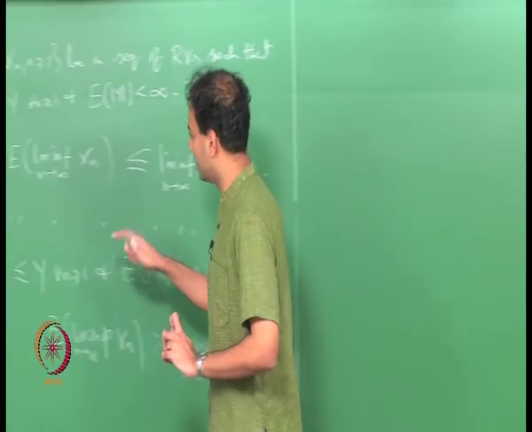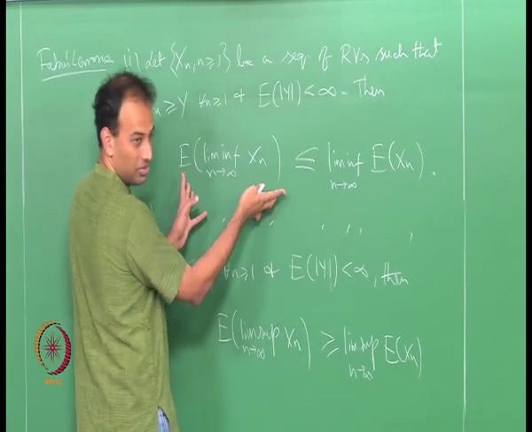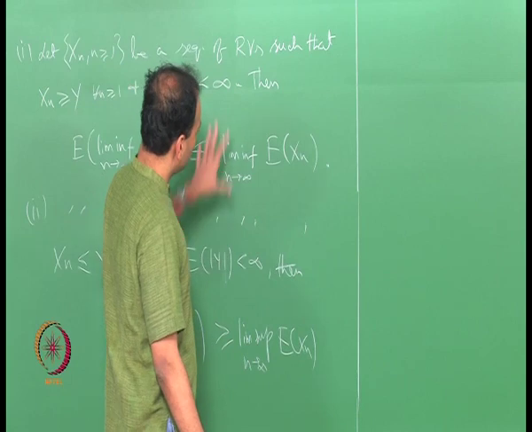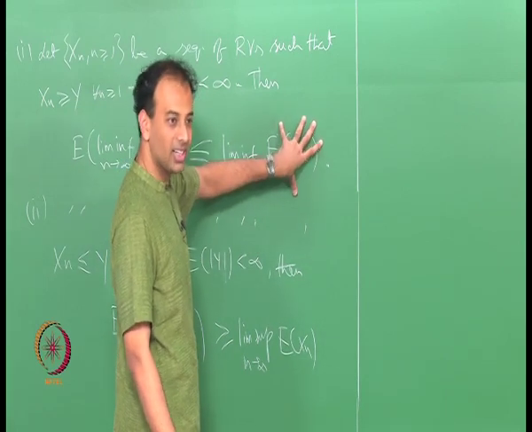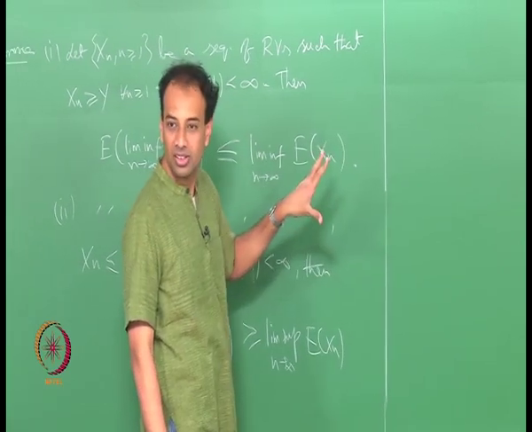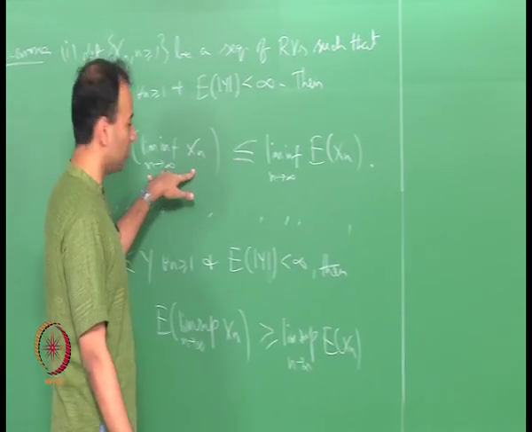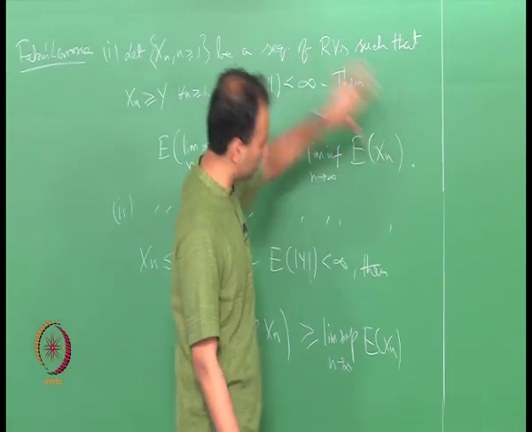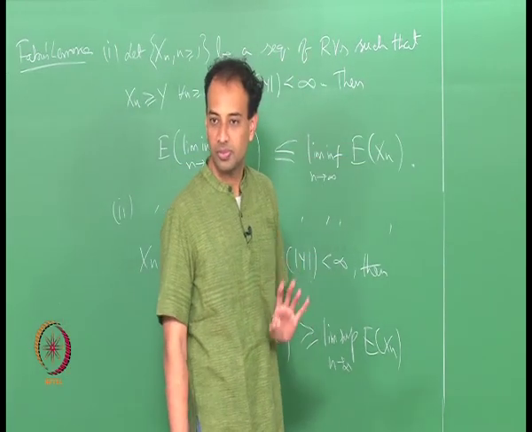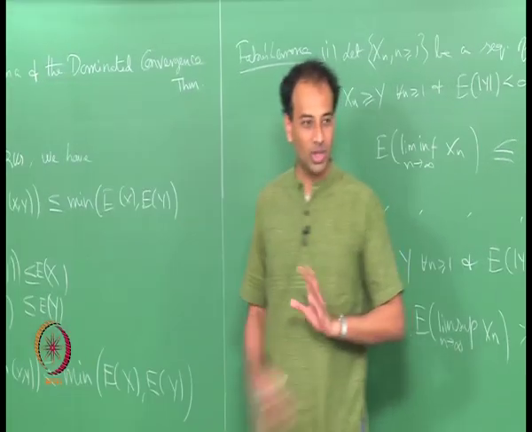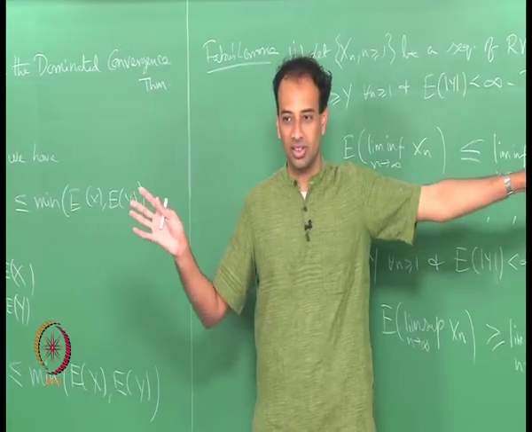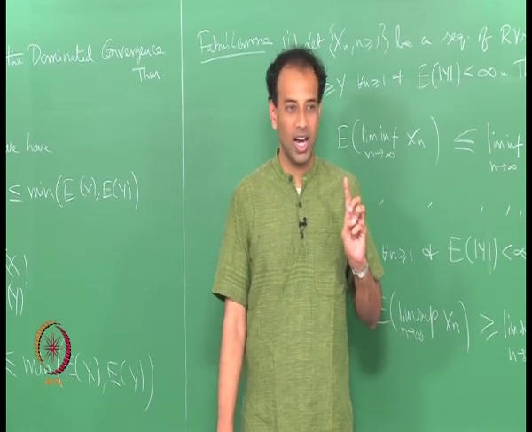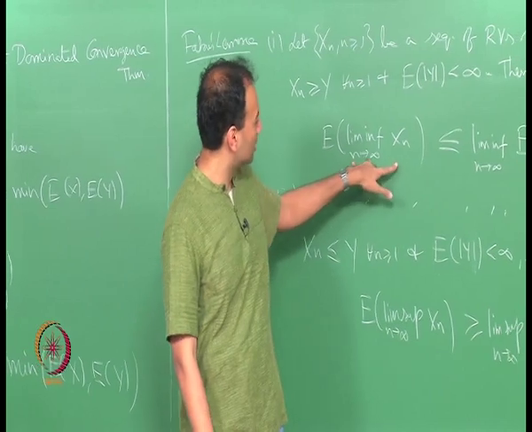So, if you take the expectation of the lim inf random variable, you always get something that is smaller than or equal to first taking the expectations and then taking the lim inf of that sequence. First you are taking lim inf of the random variable sequence, then taking expectations. This is less than or equal to taking the expectation first and then taking lim inf. It is exactly like this, except now you have this infinite sequence, so you cannot talk about minimum, you have to talk about infimum, and this is a limit infimum.